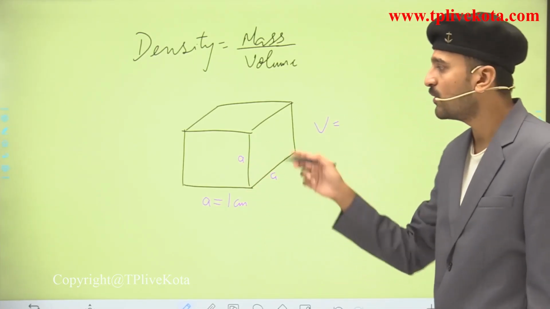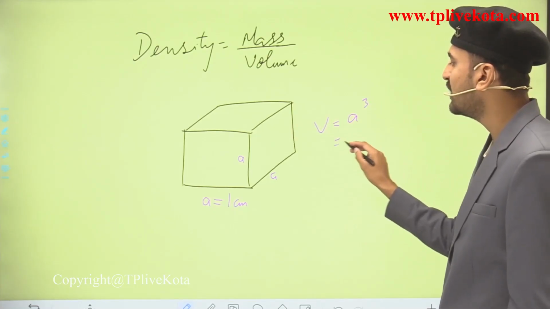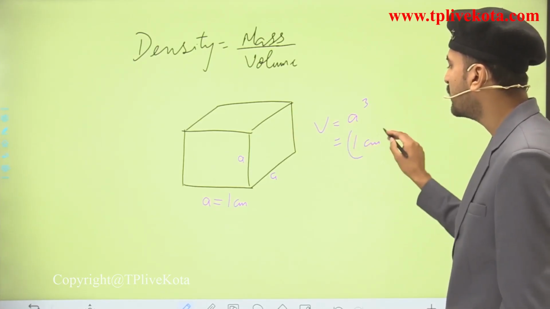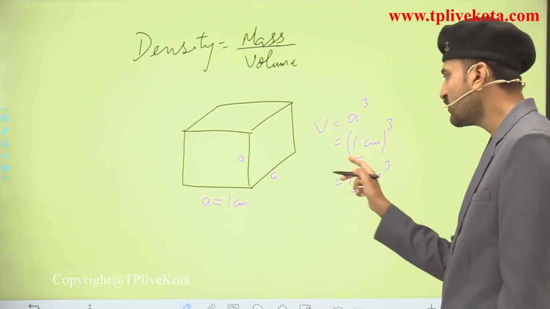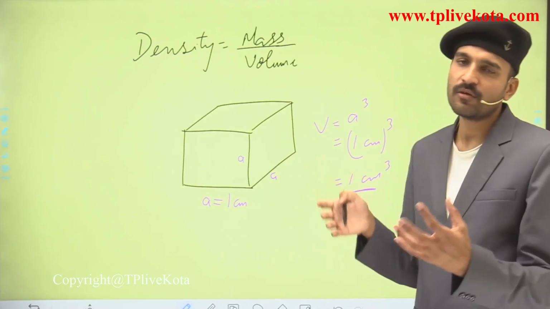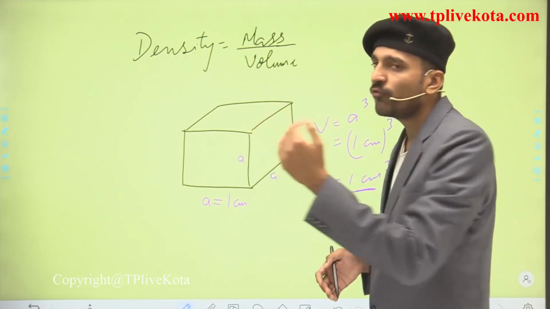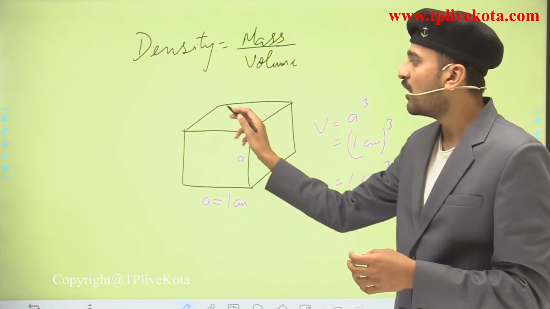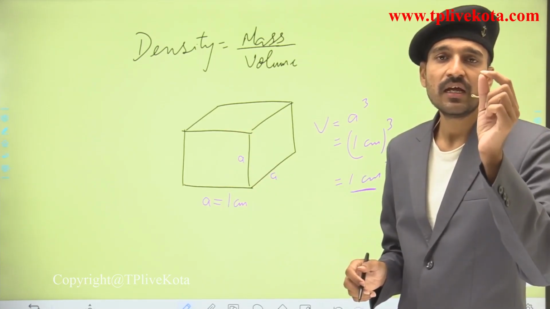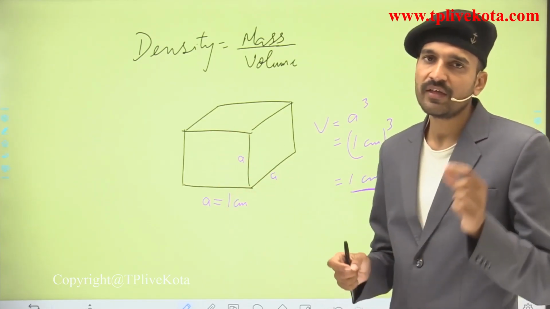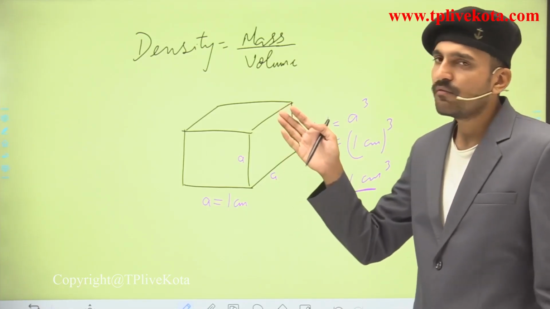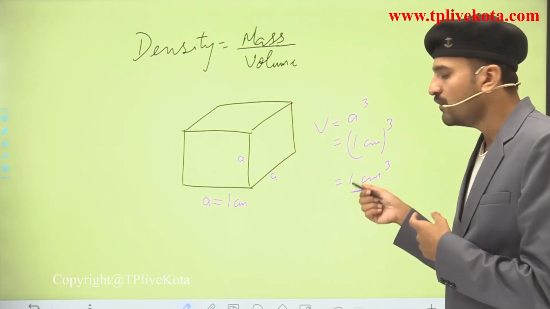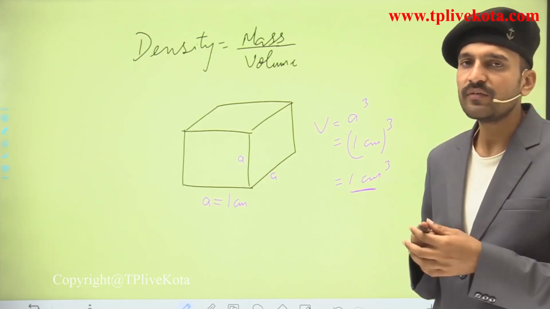So what is the volume of this cube? That is equal to a cube, which is equal to 1 centimeter whole cube. So this comes out to be 1 cubic centimeter. So this is the volume of this cube. And just suppose this cube is hollow from inside, and it has a very thin boundary, because we are counting the volume as 1 cubic centimeter.